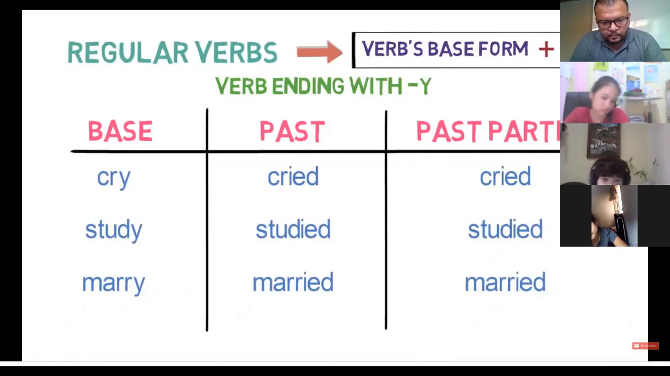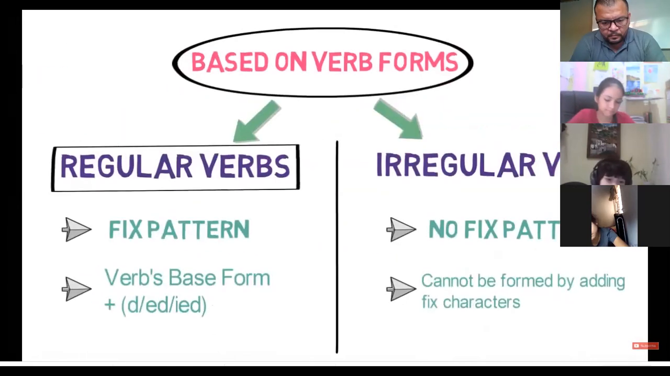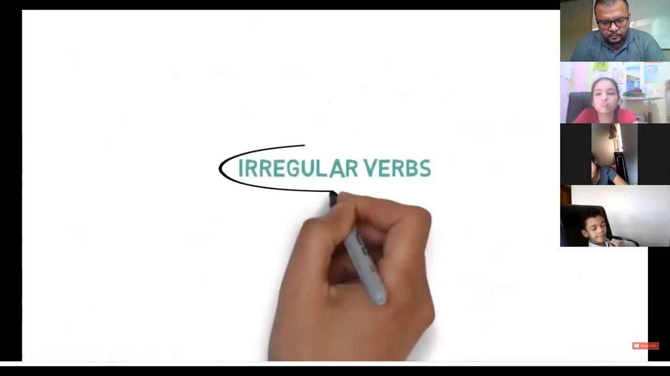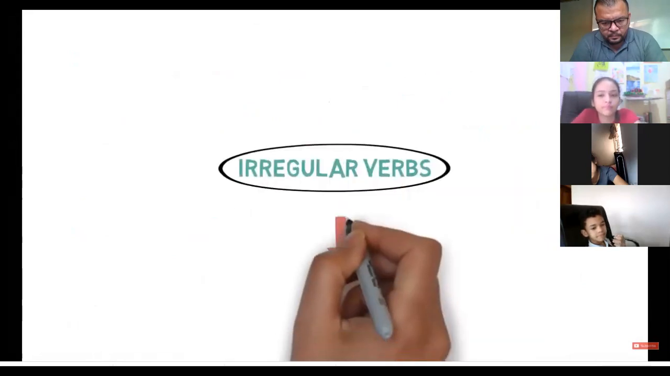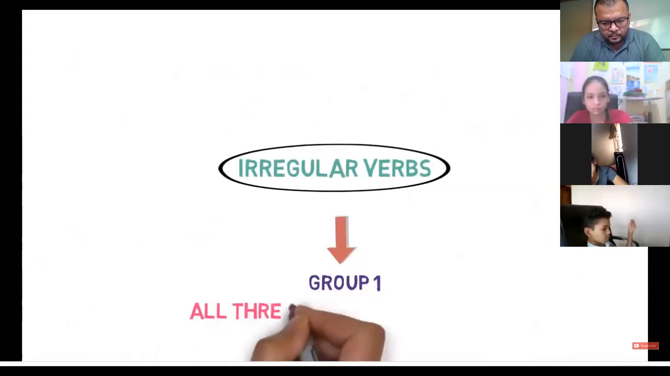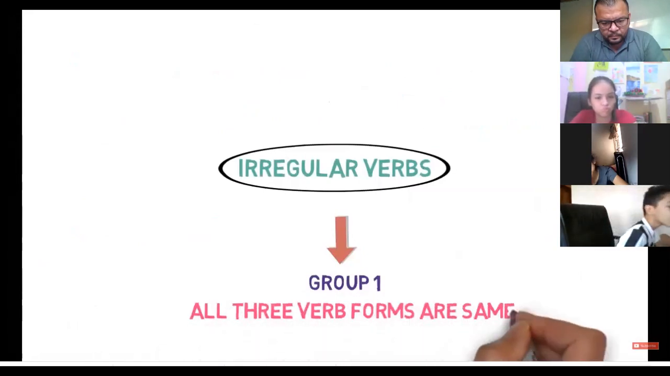So here we understood how to create regular verbs. Let's now look into irregular verbs. We understood that irregular verbs do not form any fixed pattern. For our understanding, we will divide them into four groups. Group 1 will contain verbs whose all three verb forms are same.